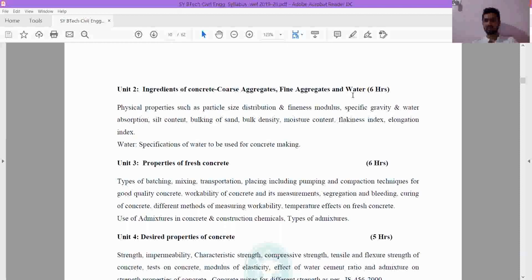Understand? If your fine aggregate and coarse aggregate are in a dry condition, there is no problem, you will add the normal amount of water. But when your coarse aggregate and fine aggregate are already in a wet condition, and again you are adding some water for making the concrete, this water and that water will get added up, and the total amount of water in the concrete will be more than the requirement. So the properties that you want for the concrete will not be achieved.